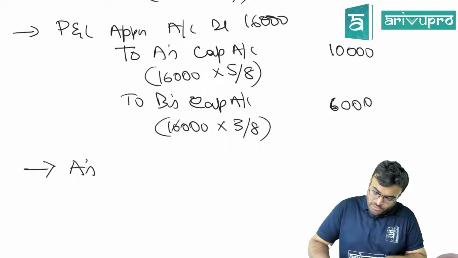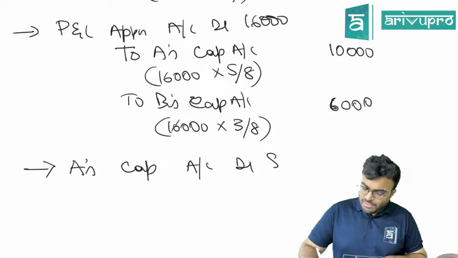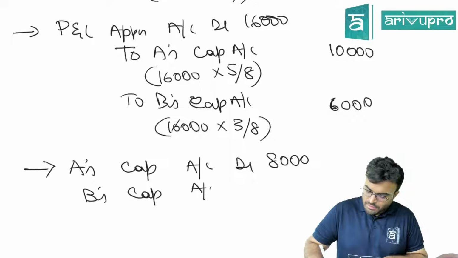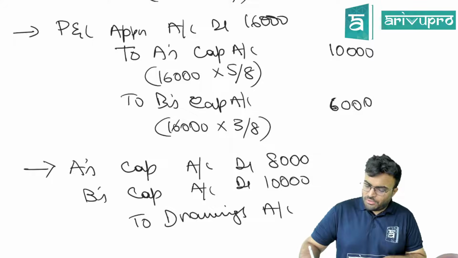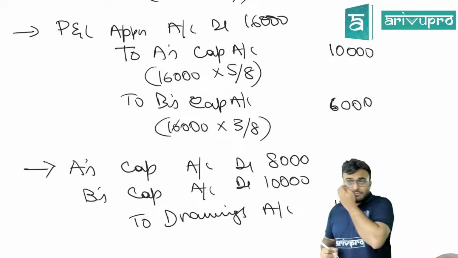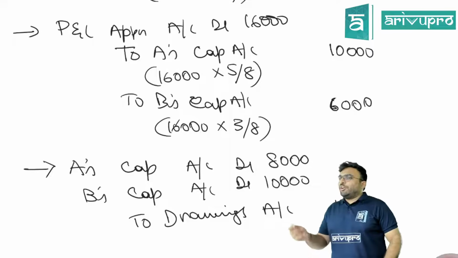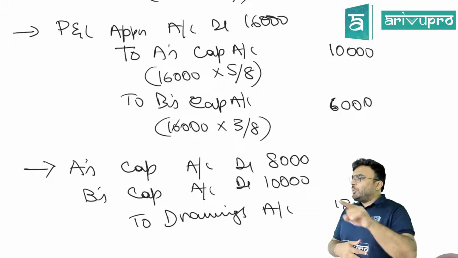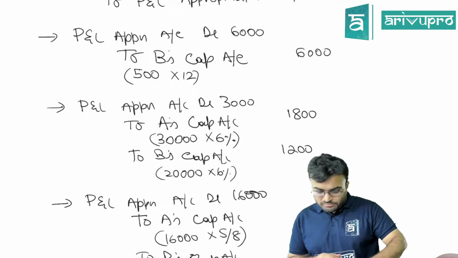A's capital account debited. How much? 8,000. B's capital account debited 10,000, to drawings account 18,000. Are you getting this? Drawings has no involvement in P&L appropriation. If at all there was interest on drawings, then we would pass the entry partner's capital account debited to P&L appropriation. Is this clear? This is your solution. You can take it down.